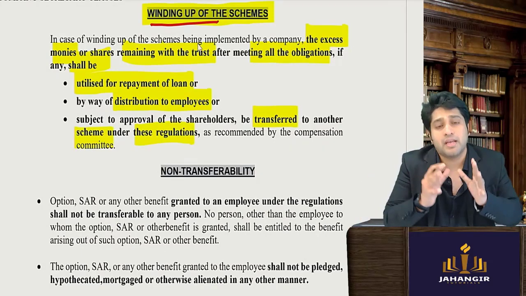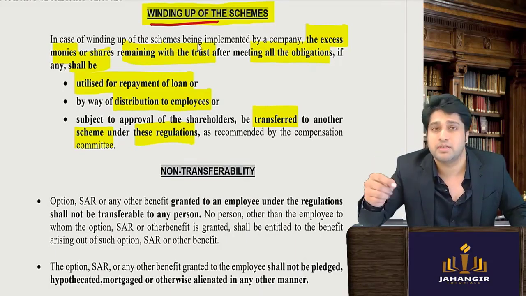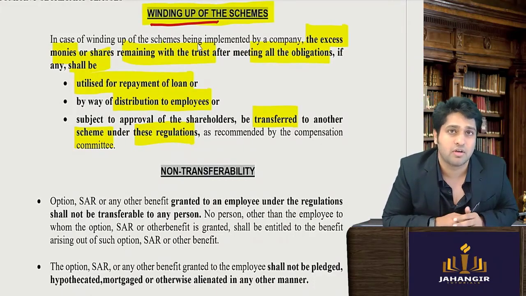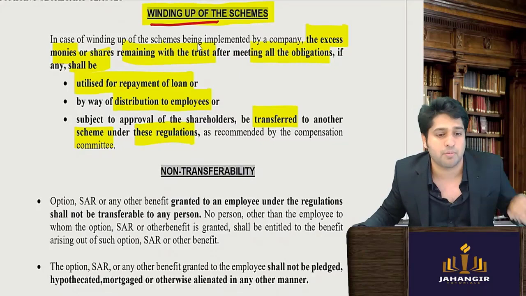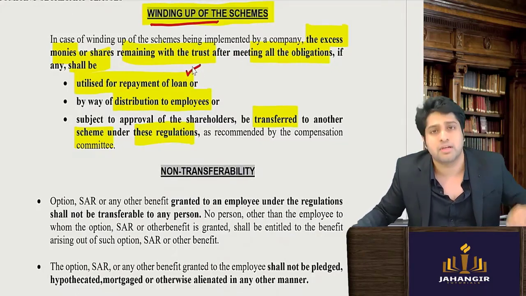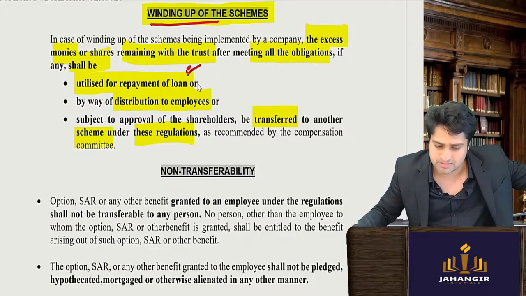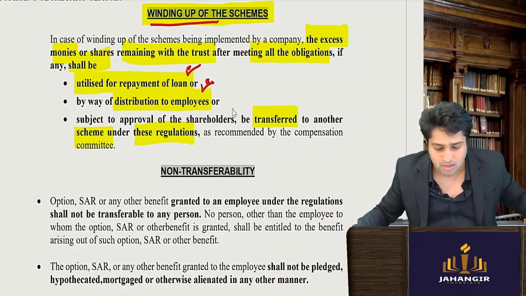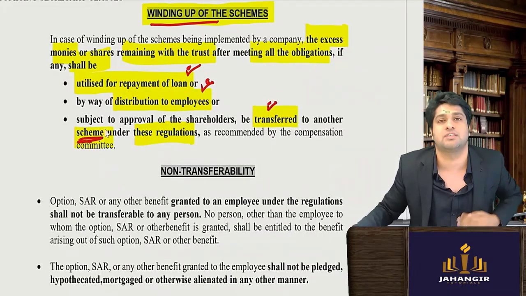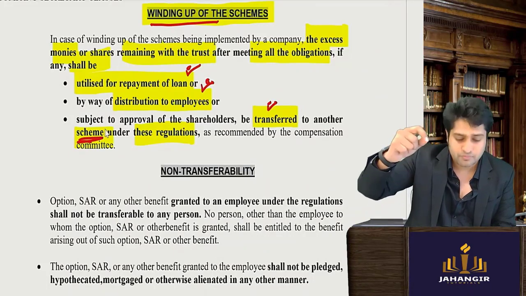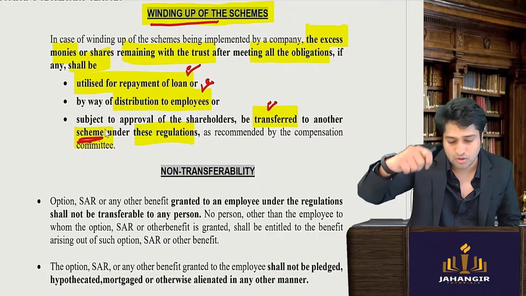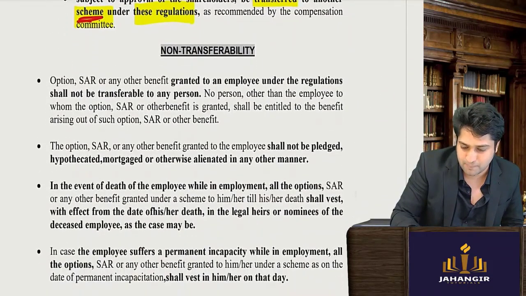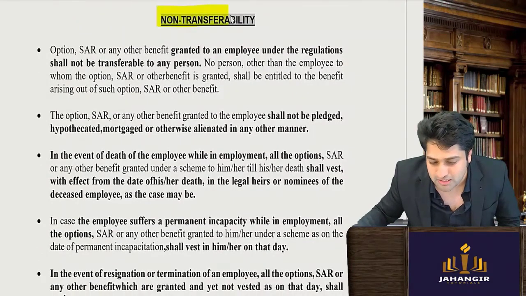Meaning, if a scheme is over, then whatever extra money the trust has, it can be used for three purposes. The first purpose is to repay the loan taken from the company, or distribute it to the employees as cash benefits, or transfer this money to another scheme. So you can do three things: utilize it to repay the loan, utilize it to distribute the benefits, and use it to transfer to another scheme. Now coming to non-transferability.